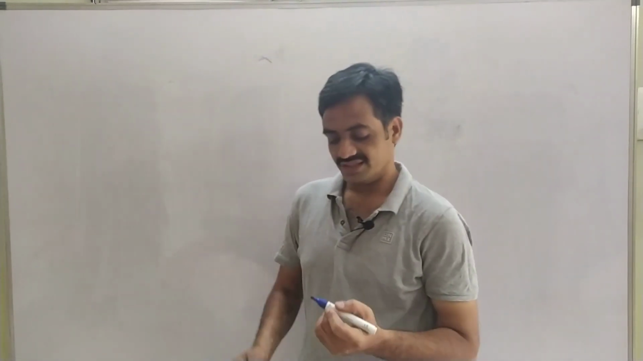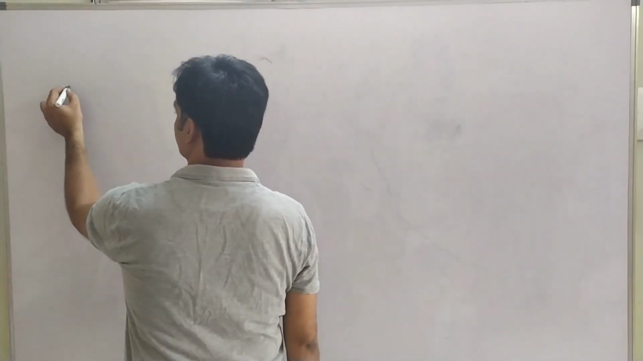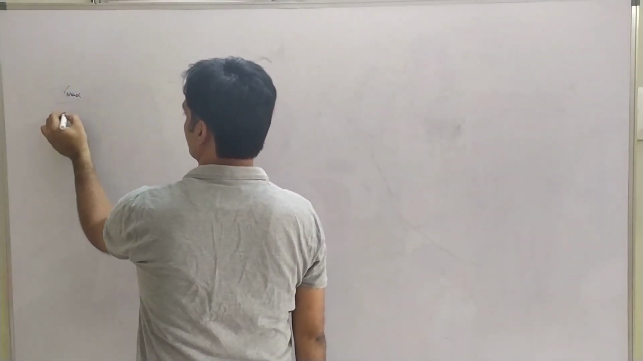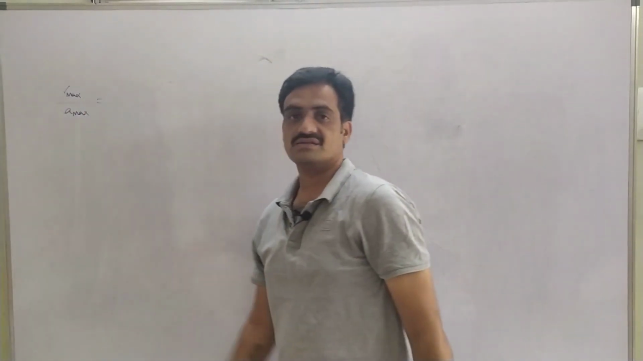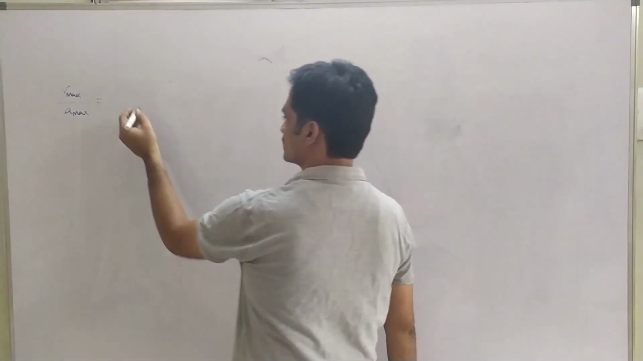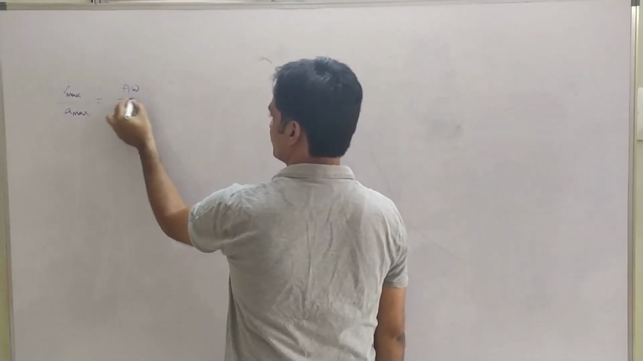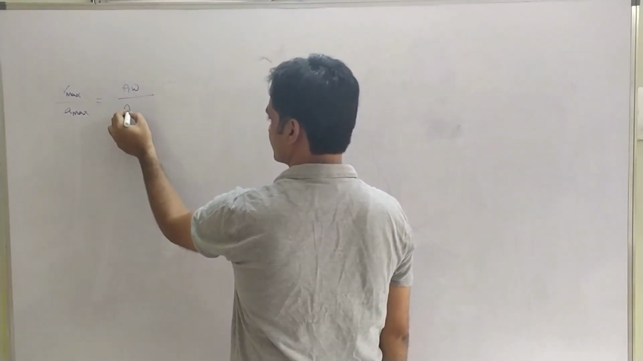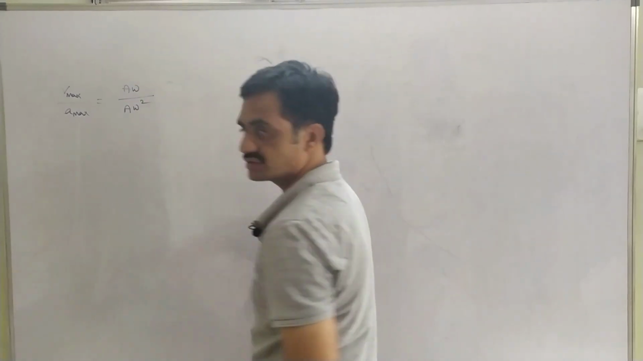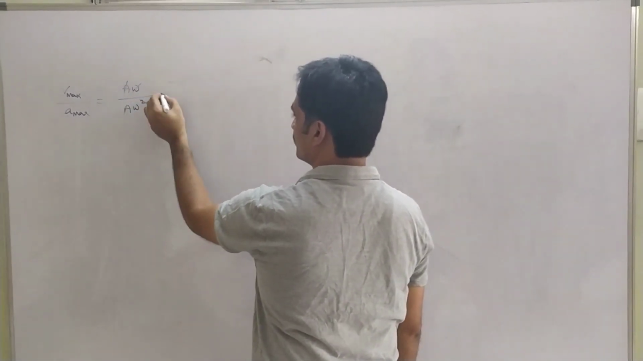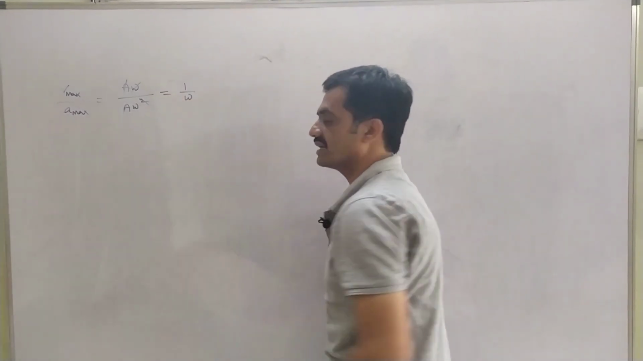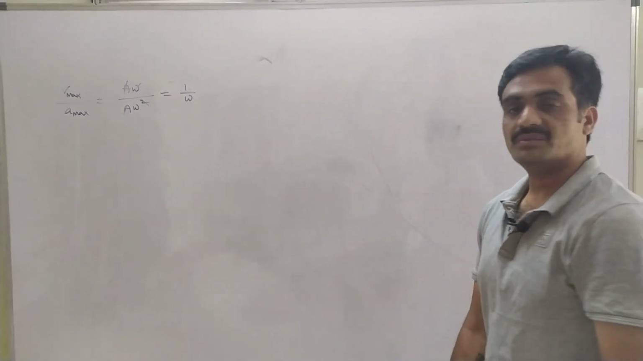Now we are going to discuss the ratio of maximum velocity to maximum acceleration. As we consider this maximum velocity and maximum acceleration, we know that maximum velocity is represented as aω and maximum acceleration is aω². So observe that a and a get cancelled and ω gets cancelled. So we have 1/ω.